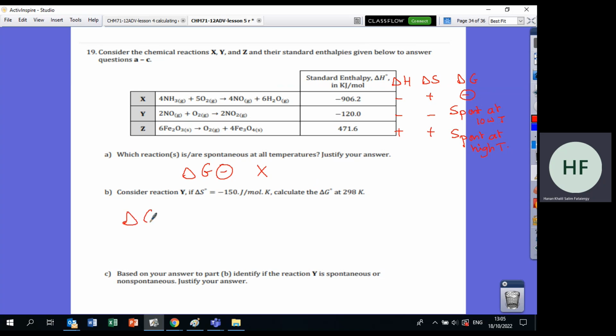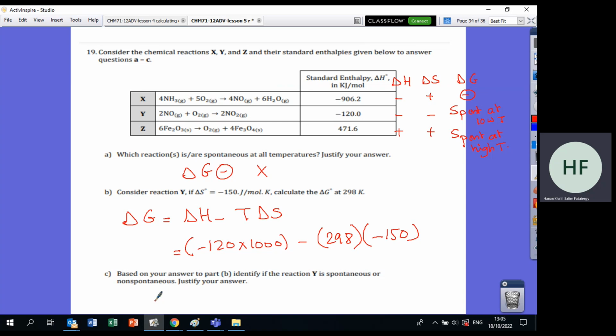Consider the reaction, calculate delta G. Of course delta G equals delta H minus T delta S. For this reaction, delta H is minus 120 kilojoules, so I will say minus 120 times 1000, minus the temperature, which is 298. It's already given in Kelvin, so you don't have to change it. Delta S is minus 150, and then you find the answer.